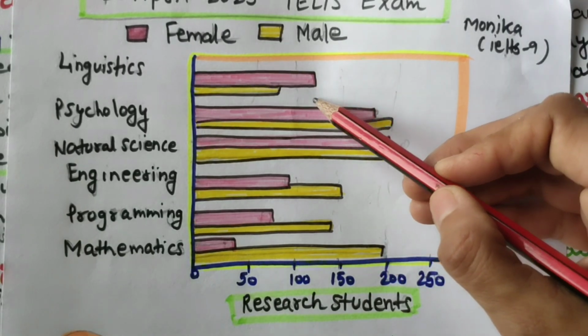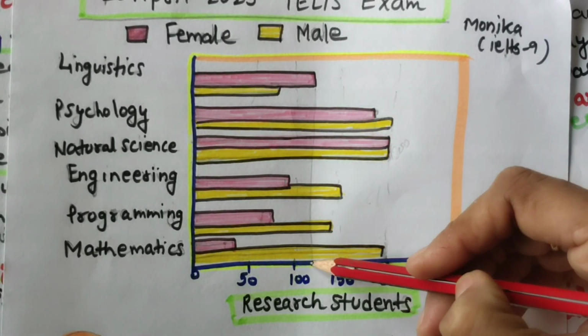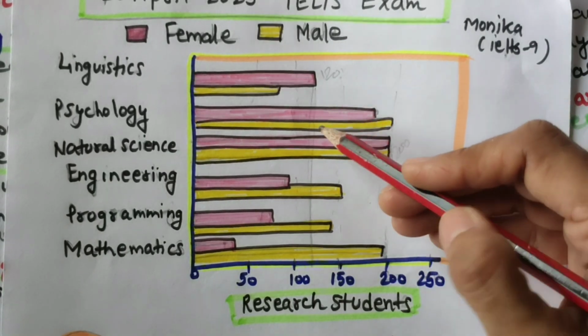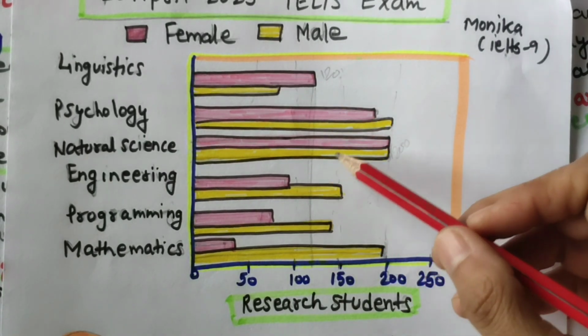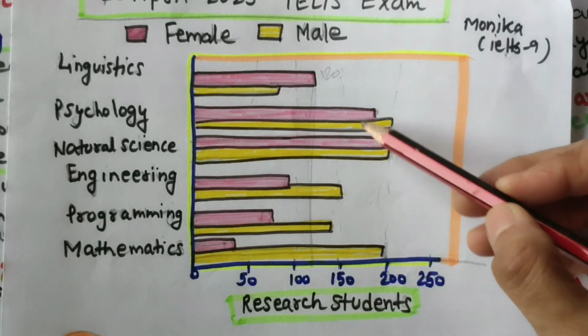Here it is not exactly 100, so it is around 120. You can note these down on your graph. This is analyzing.